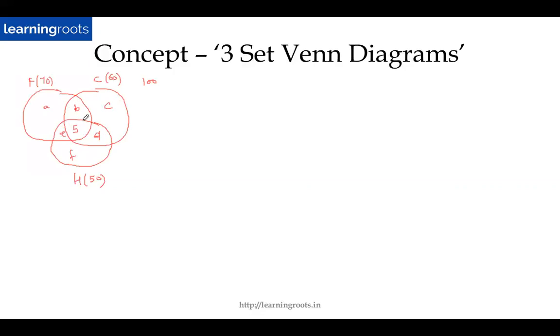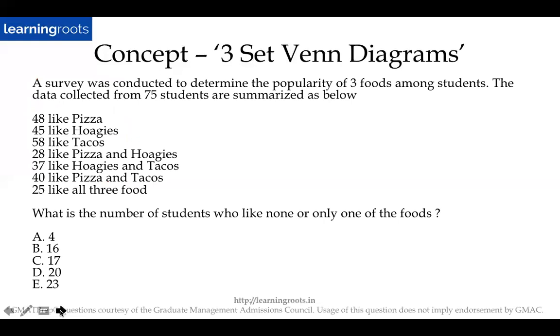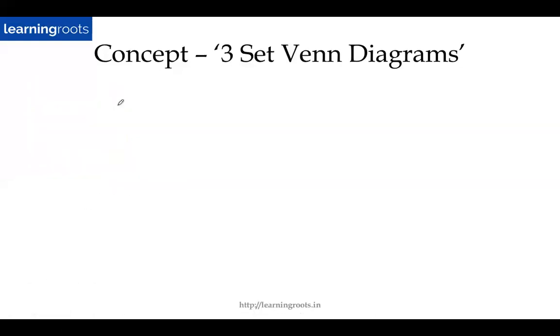So obviously these kinds of questions are a little tough and they are 700 plus, but fortunately there is an easy way out in this case. So let me explain the concept first, and then we will solve a question of this format. Let me just wipe this out first. So I'll explain the theory. Again, I'll go slowly. Try and follow along. If you are facing any problem, just stop me right then and there. I'll explain it again.